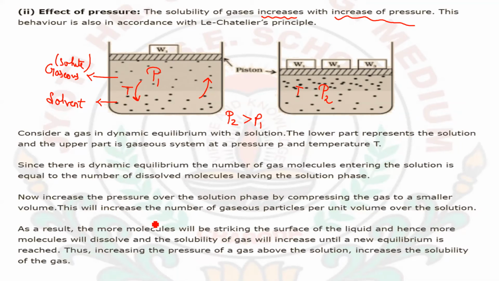As a result, more gas molecules strike the surface of the liquid, and more molecules start to dissolve compared to when the pressure was lower. This continues until a new equilibrium state is reached. Thus, on increasing the pressure, we increase the solubility of the gas.